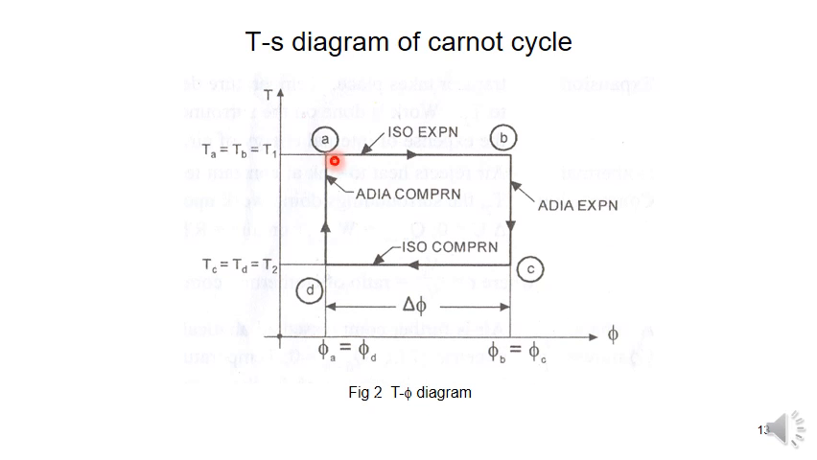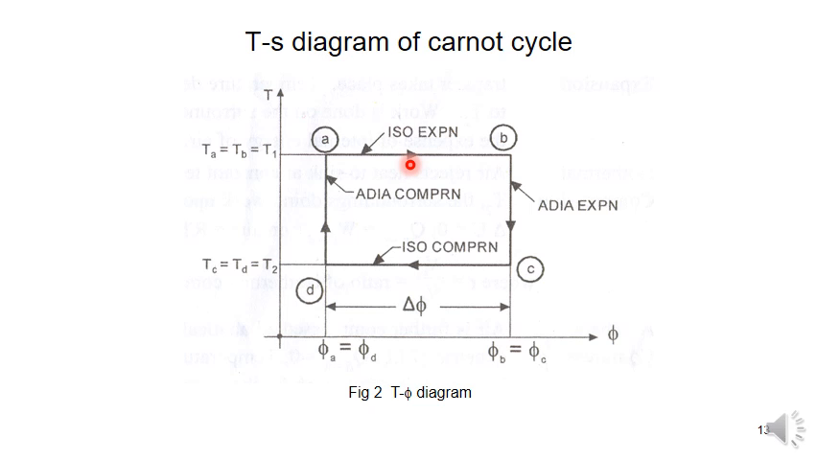this one is a TS diagram. Here the temperatures at heat addition and heat rejection are each the same. See the T1 and the T2. So the temperatures TA is equal to TB. What are the conditions? The temperature has the same limits during heat absorption and rejection. So TA and TB are equal, TC and TD are equal. So A to B is isothermal expansion, B to C adiabatic expansion, C to D isothermal compression, D to A adiabatic compression. This is a TS diagram.